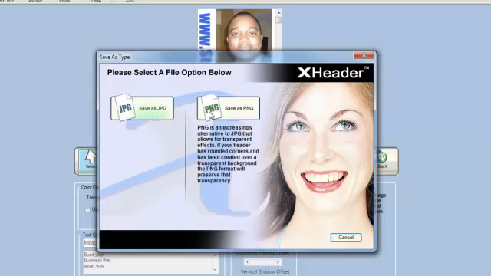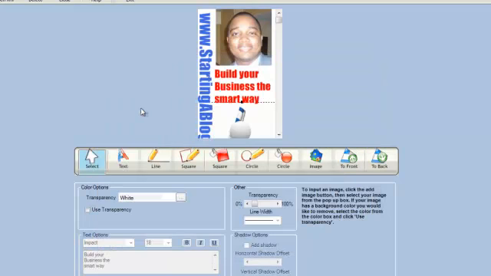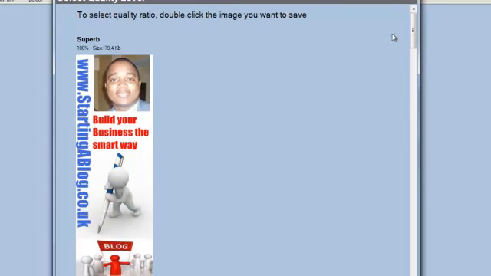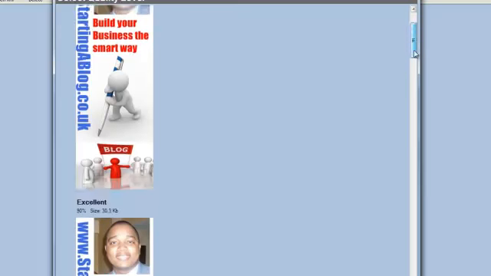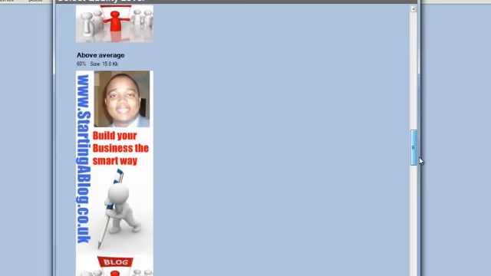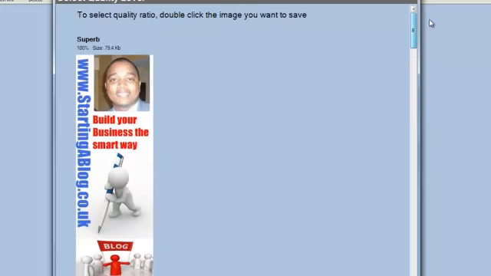So what you have to do is just click save, and then you have an option to save as a PNG or save as a JPEG. I usually save as a JPEG. I mean, it doesn't really matter. And then it shows you exactly the type of quality and the ratio, so you can scroll down to see which ones you like. But I usually pick the superb one and just save it, and that's it.